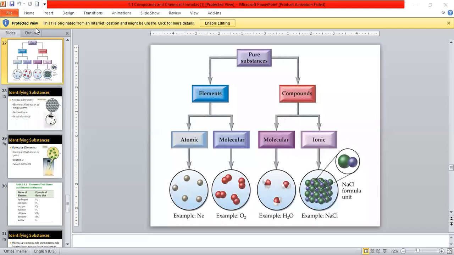Mukta, number 6. Ma'am, carbon C. Very good. Chetan, 7. Nitrogen N. Very good. Ranya, atomic number 8. Oxygen O. Very good. Nischita, atomic number 9. Ma'am, fluorine F. Very good.